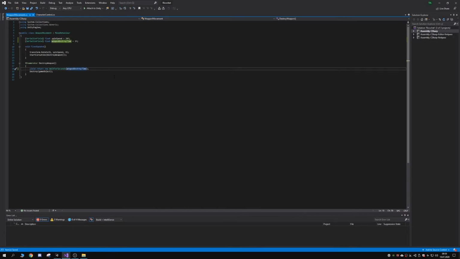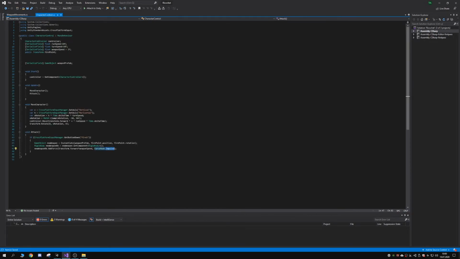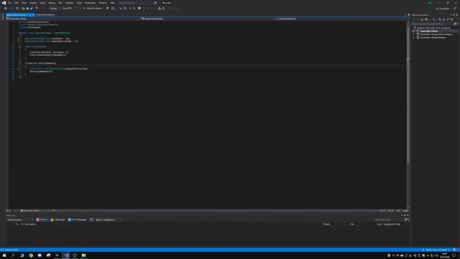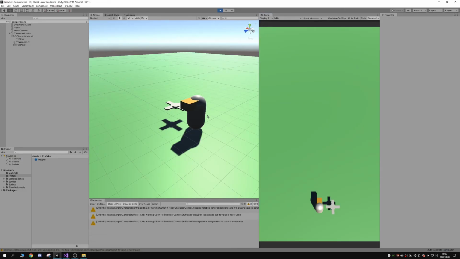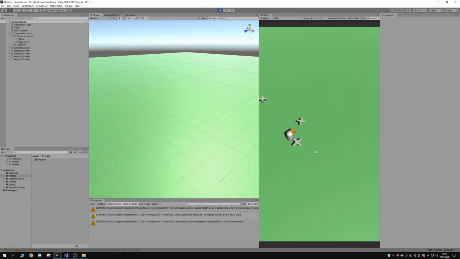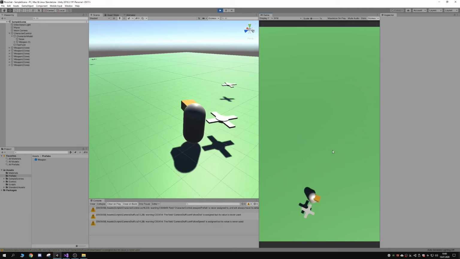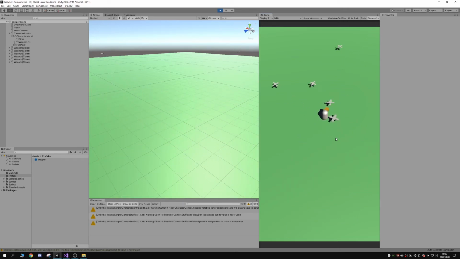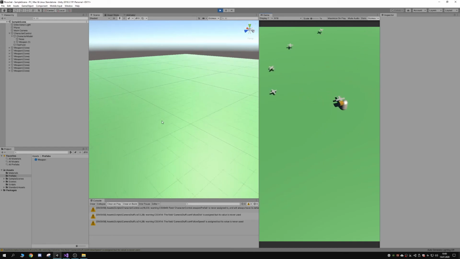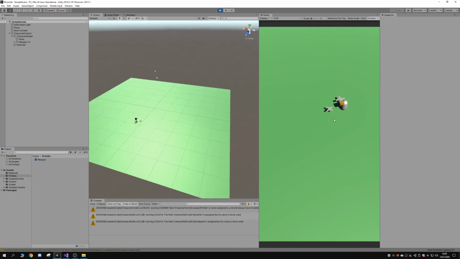And save the file. We instantiate the weapon through this attack method in the character control, and after that the weapon has this script on it, which makes it destroy itself in 3 seconds. So far that's all we have, and you can see here we can move around and the character fires in front of him, not along the world Z position. You can see better here maybe. There you go.